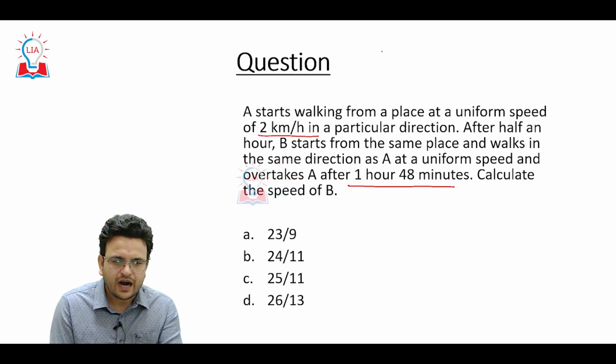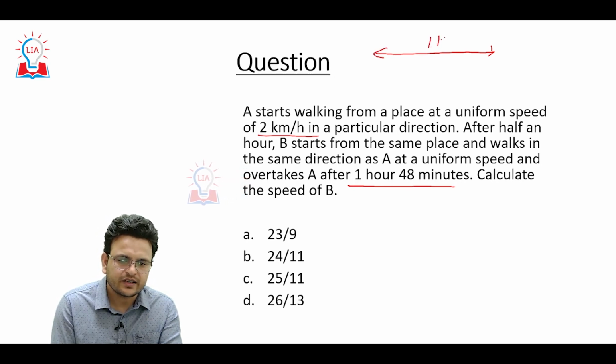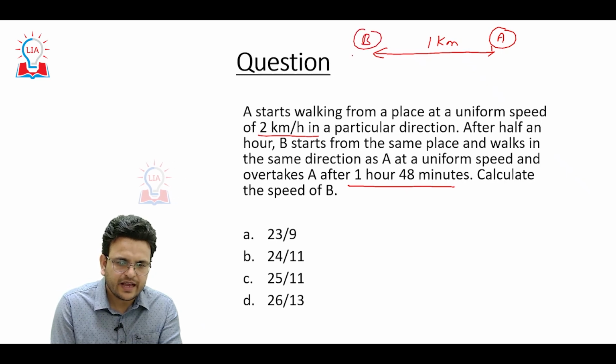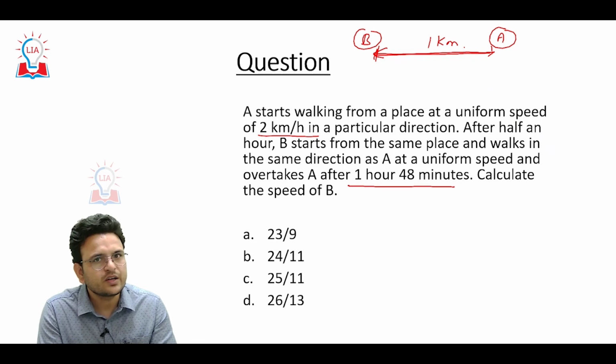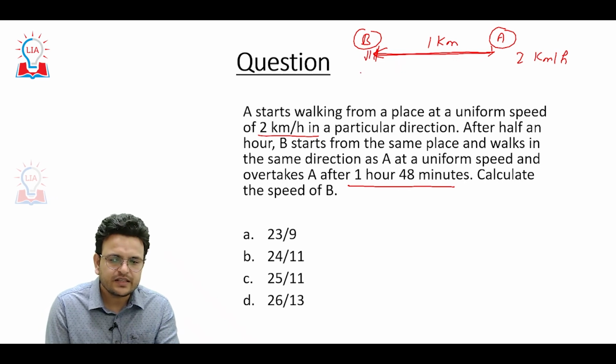After half an hour, how much distance will he cover? He will cover 1 kilometer. So now here is A, and at this place we have B, and the distance between A and B is 1 kilometer. A is moving 2 kilometers per hour, and B's speed we do not know.